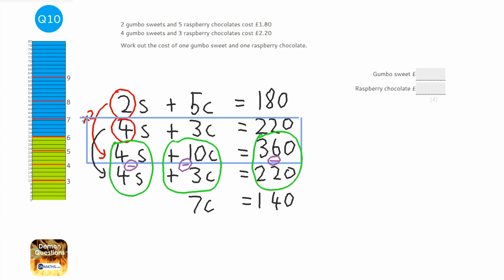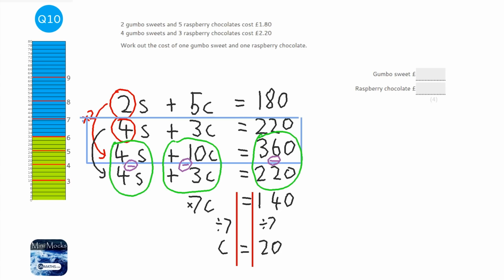So I'm going to get my lines in now, so I can solve this. To get rid of this times 7 here, we're going to divide both sides by 7. So c equals 140 divided by 7, which is going to be 20. So c, the raspberry chocolate, is going to be 20 pence, or 0.20 pounds. Okay, but we need to work out what the price of the gumbo sweets are going to be.